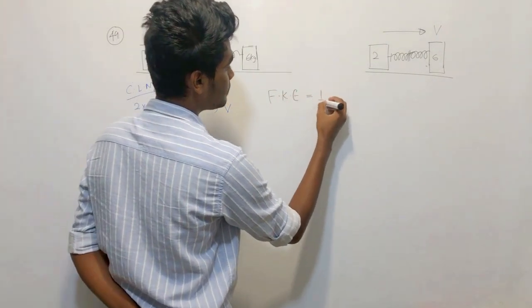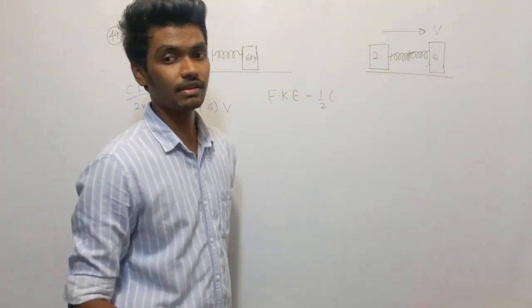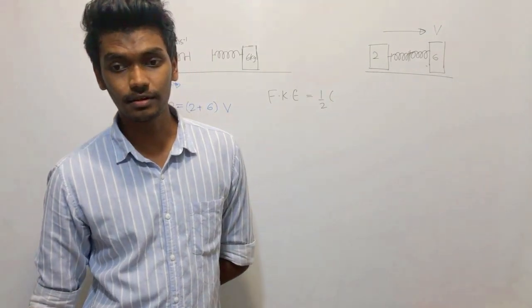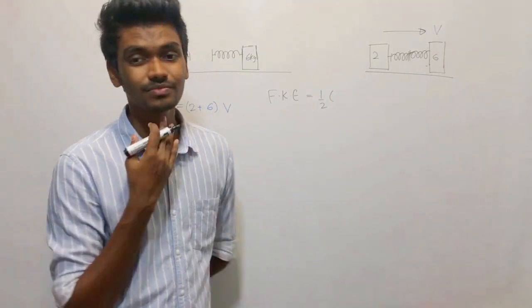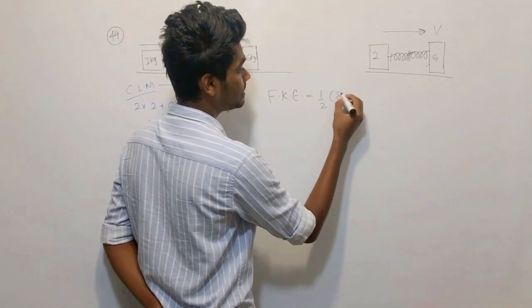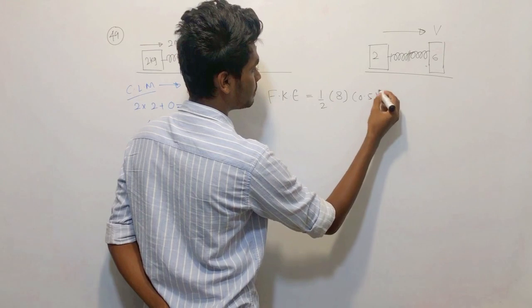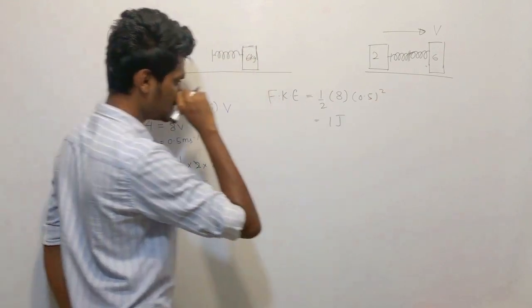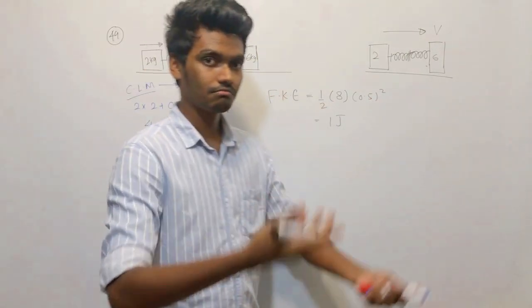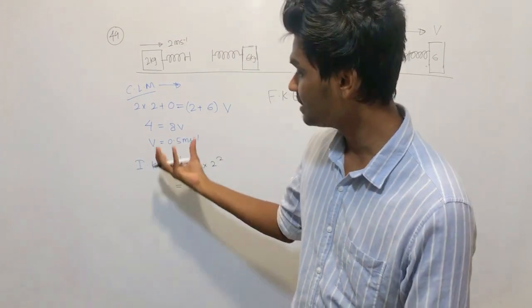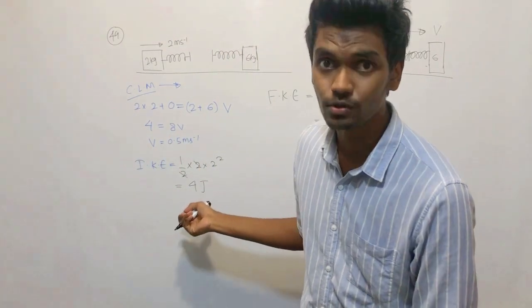Can. Half, what is the system? 6 plus 2, right? The 6 plus 2 is 8. It is moving with what velocity? 0.5 square, right? If you simplify, you get 1 joule. So what has happened to this initial kinetic energy? Like what has happened to the 3 joules?